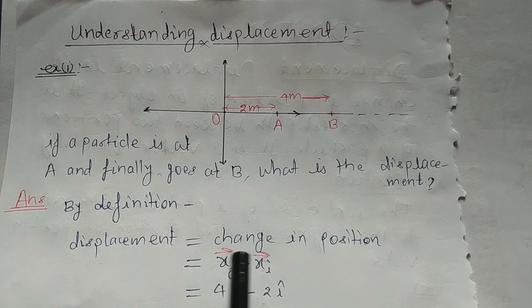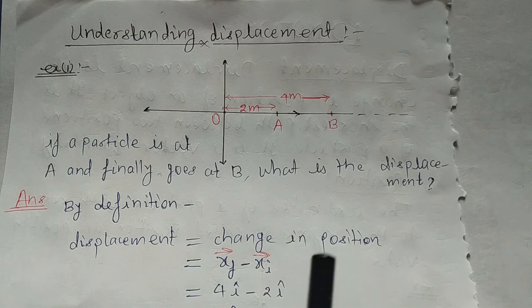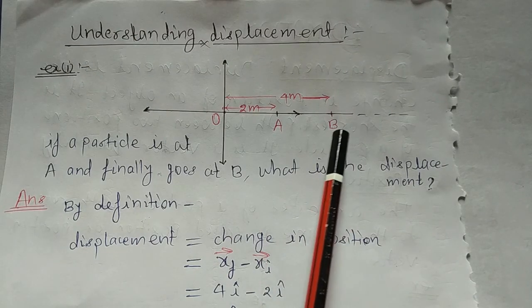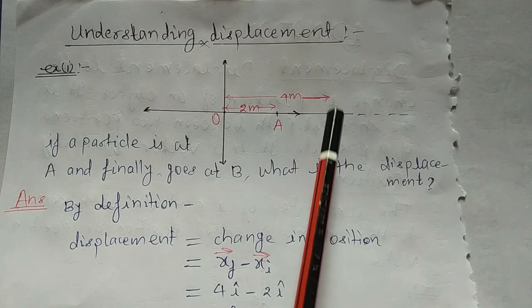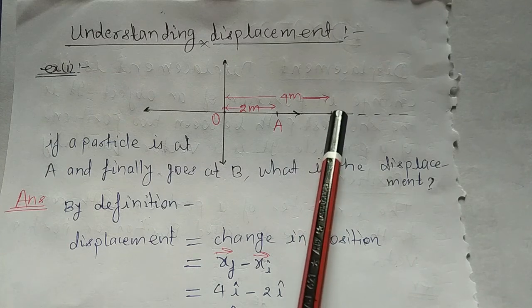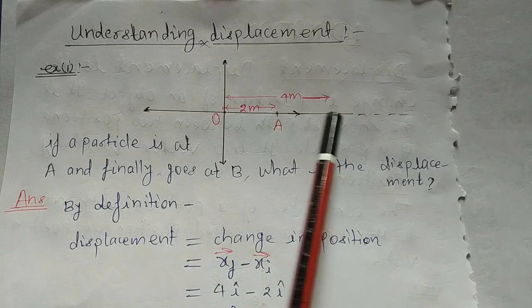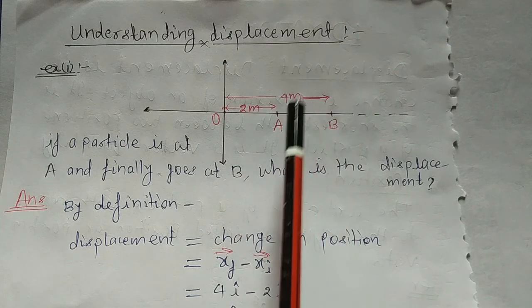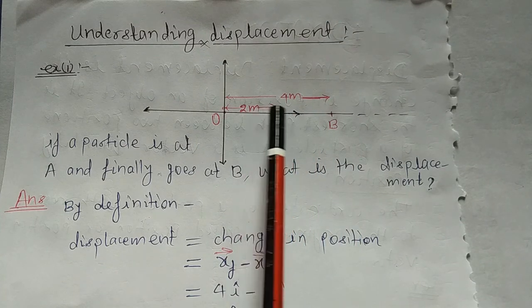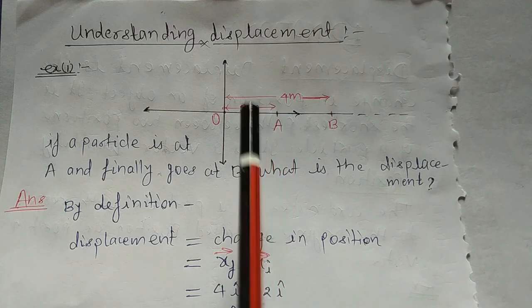So the change in position is equal to x final minus x initial. Here x is position, so final position minus initial position is the change in position. What is x final? x final is at point B, since finally it goes to B. So the coordinate of B is (4, 0). So the position of B is 4i cap, since it is on the positive x-axis, and the position of A is 2i cap because it is 2 meters on the positive x-axis.